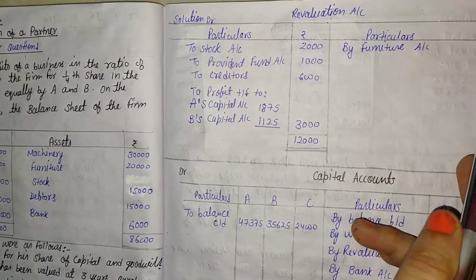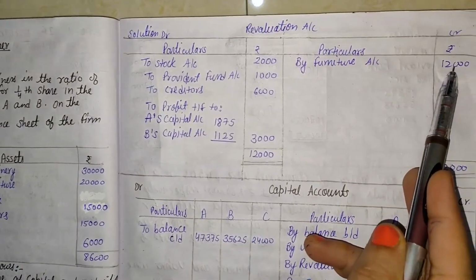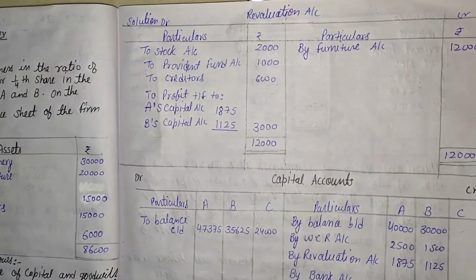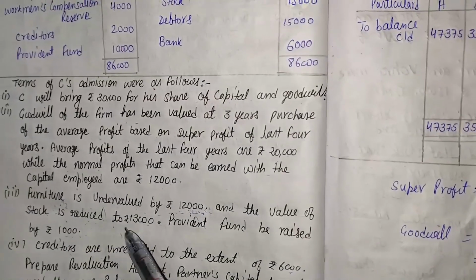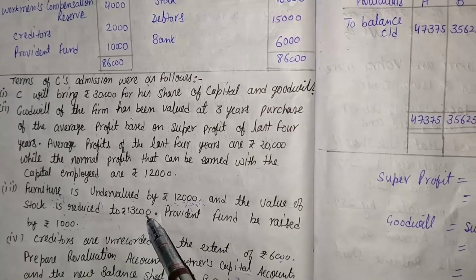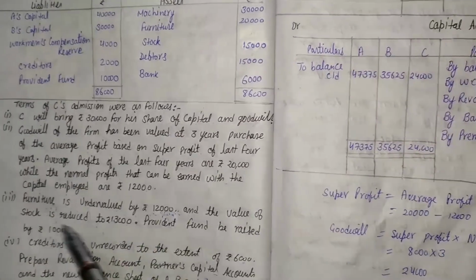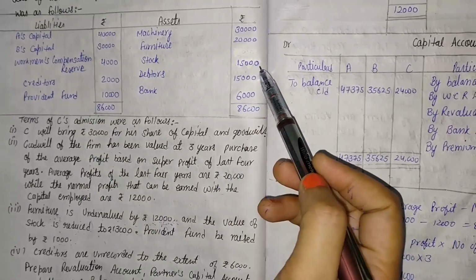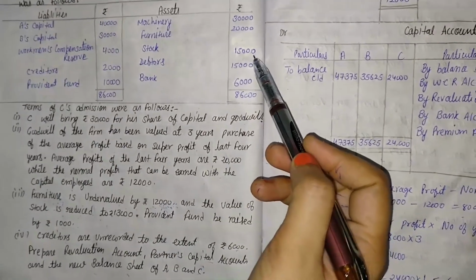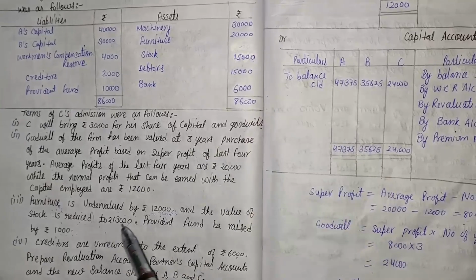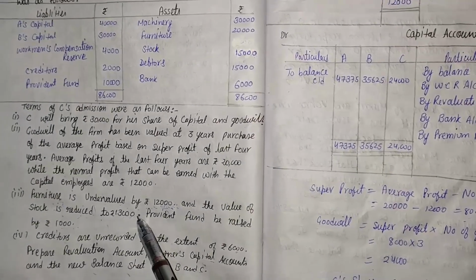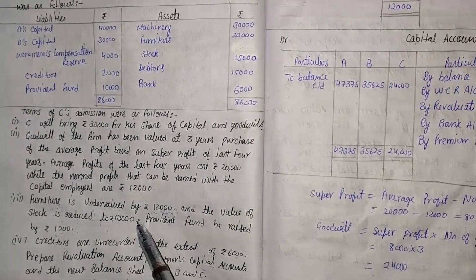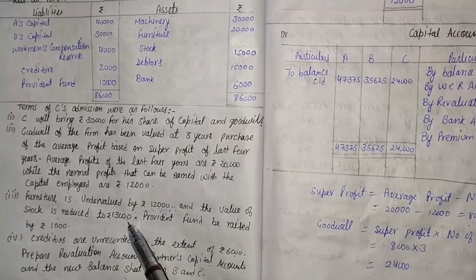And the second important information that is given, stock is reduced to rupees 13,000. It means stock value. What is the value of stock before this? Stock is 15,000. Now the value of stock is rupees 13,000. It means the stock is reduced by rupees 2,000.